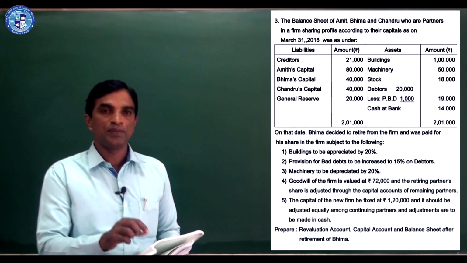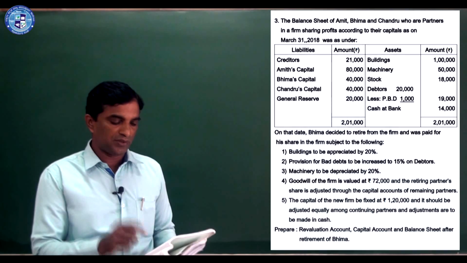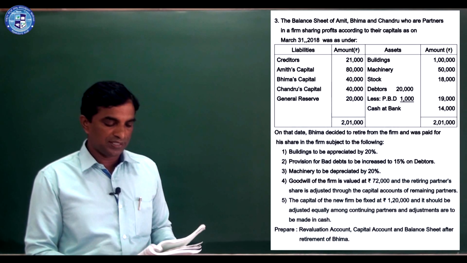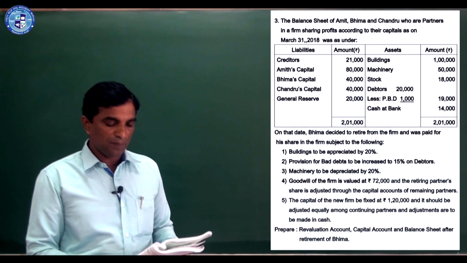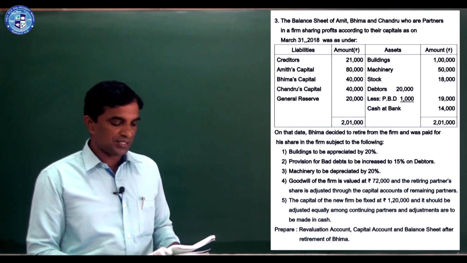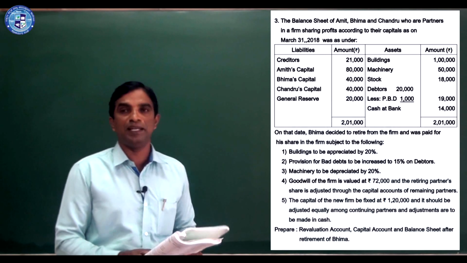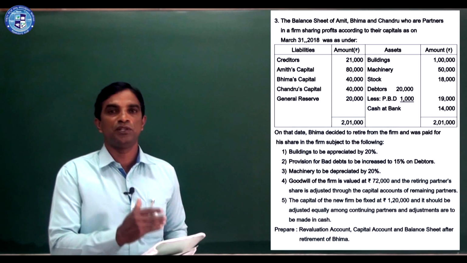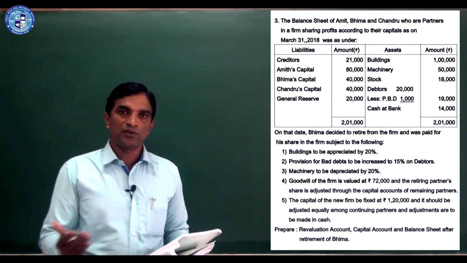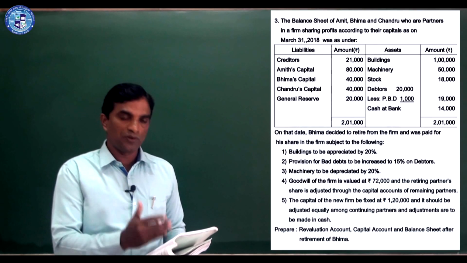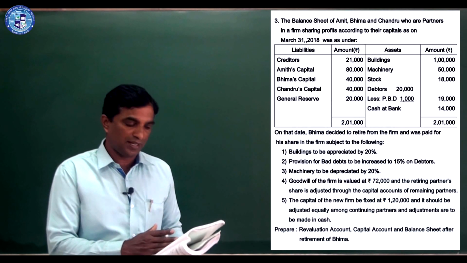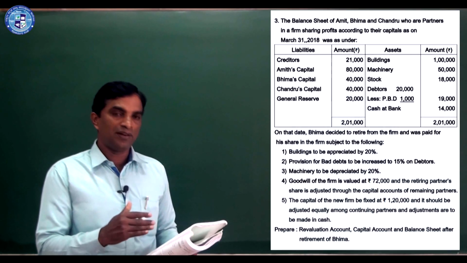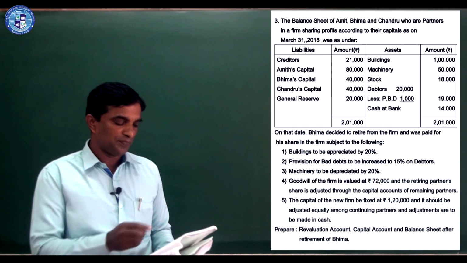They have given the total amount of the goodwill. They valued it. The retiring partner's share is adjusted through the capital accounts of the remaining partners. So this is as per the new provisions. We have to adjust goodwill with the partners' capital accounts, not opening a goodwill account.